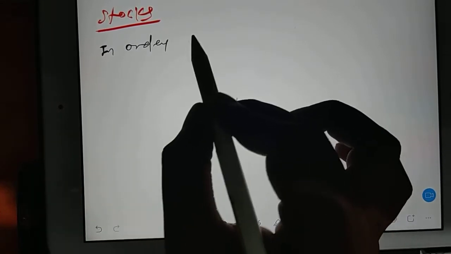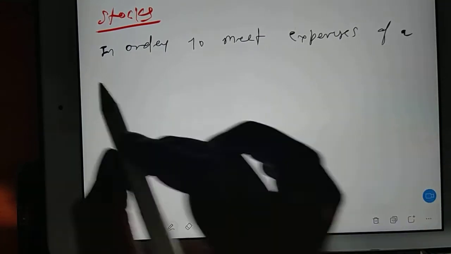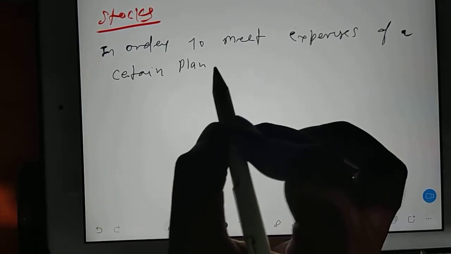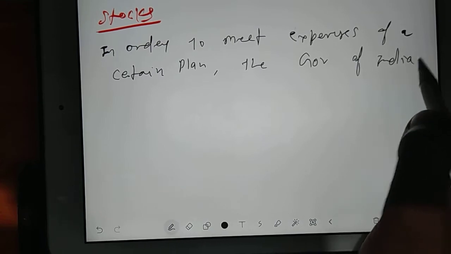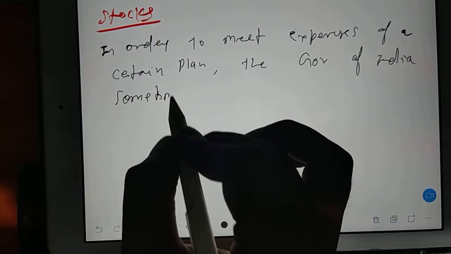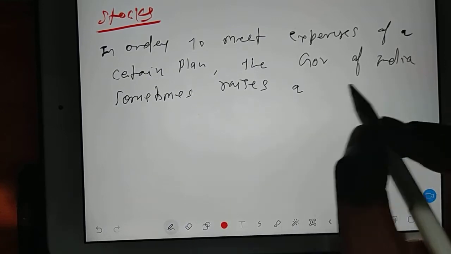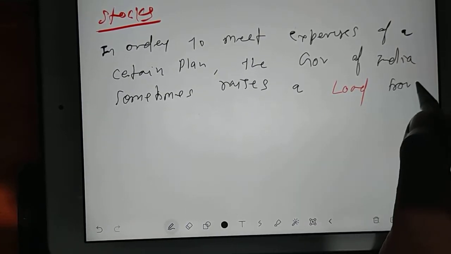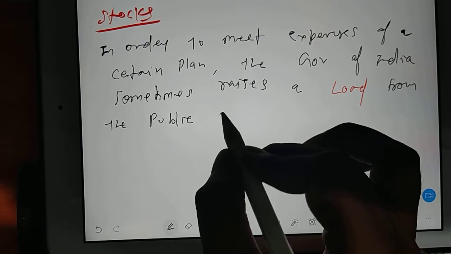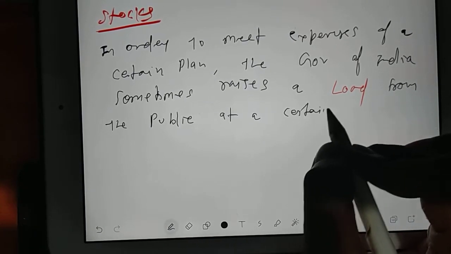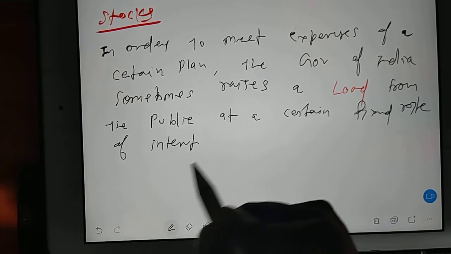In order to meet expenses of a certain plan, the government of India sometimes raises a loan from the public at a certain fixed rate of interest.